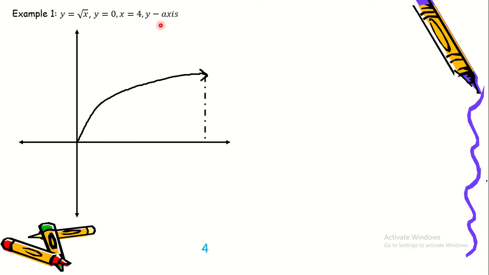So let's draw a rectangle and we're going to rotate it about the y-axis. So this is the radius and this is the height. So notice that the radius is the same as x.